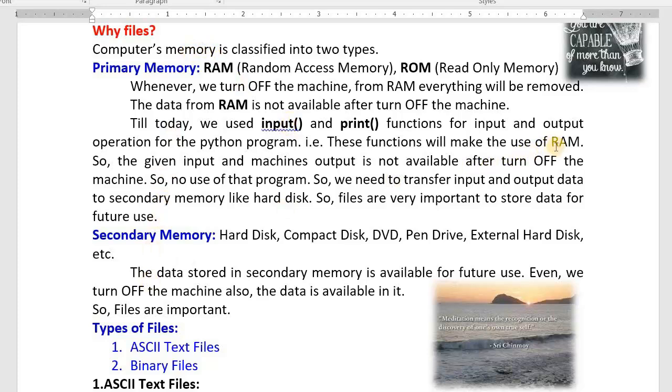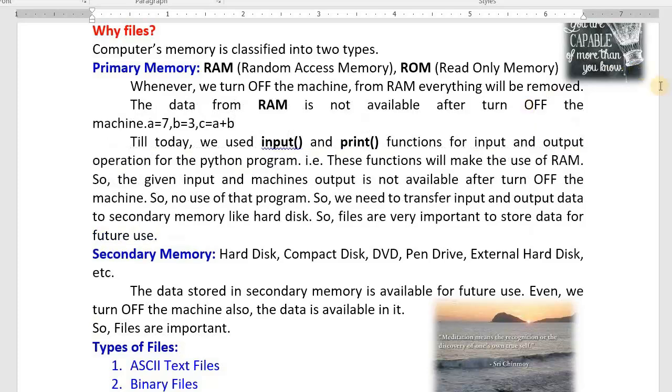For example, I write A equals 7, then I write B equals 3, then I write C equals A plus B. I used memory. Which memory did I use? Primary memory only. Whenever you turn off the machine, A is deleted, B is deleted, C is deleted. Then what is the use of this memory?